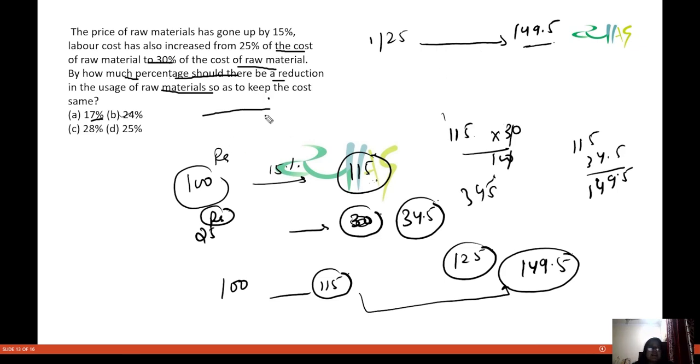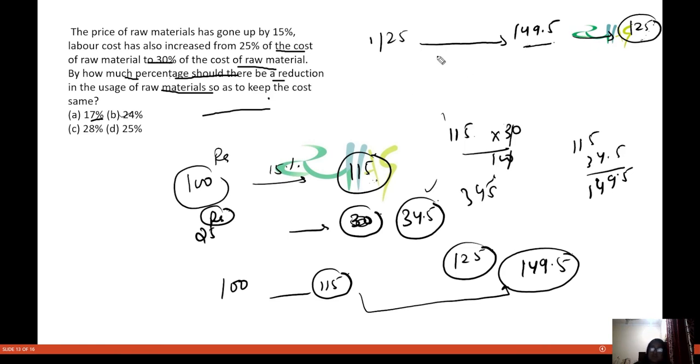Now see, it is asking by what percentage there should be a reduction in the usage of raw material so as to keep the cost same. Okay, so look, the labor charge we can't decrease, right? So whatever decrease we will do, that we will do in the usage of raw material. So that means this price should again come to 125. So what is the reduction we need?